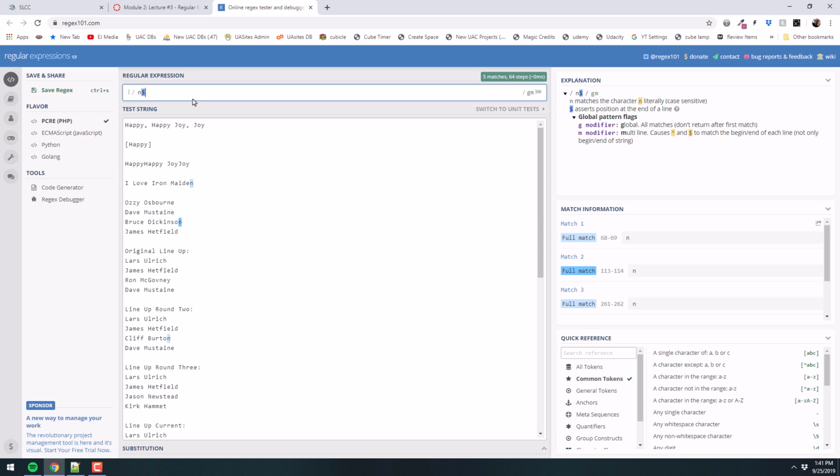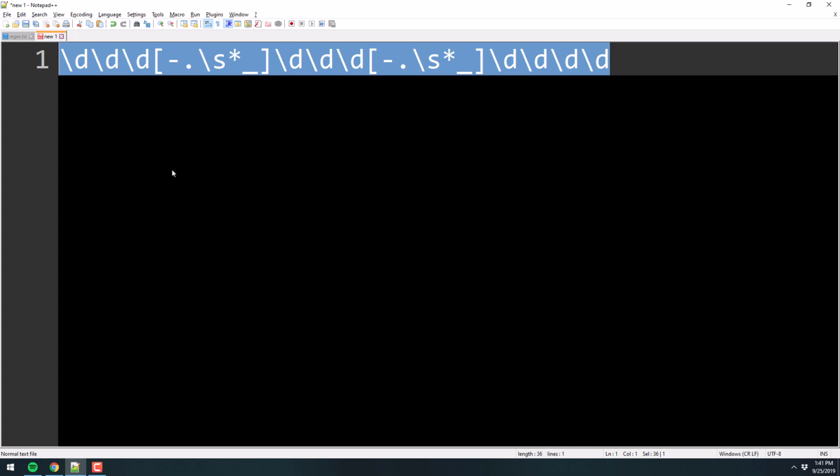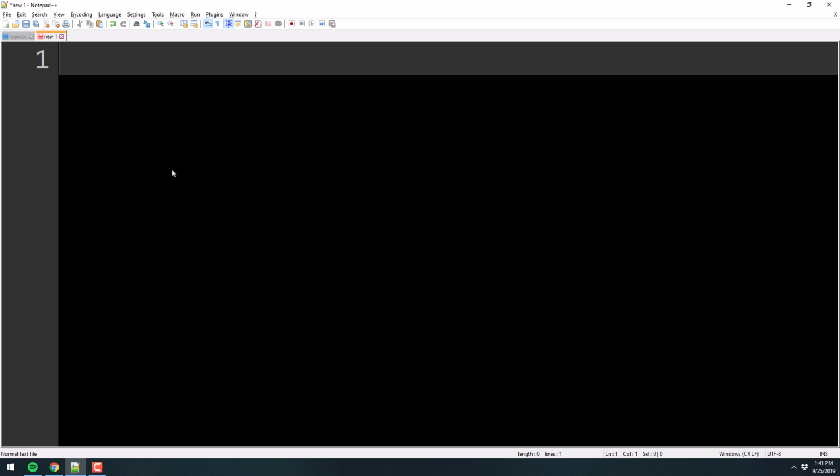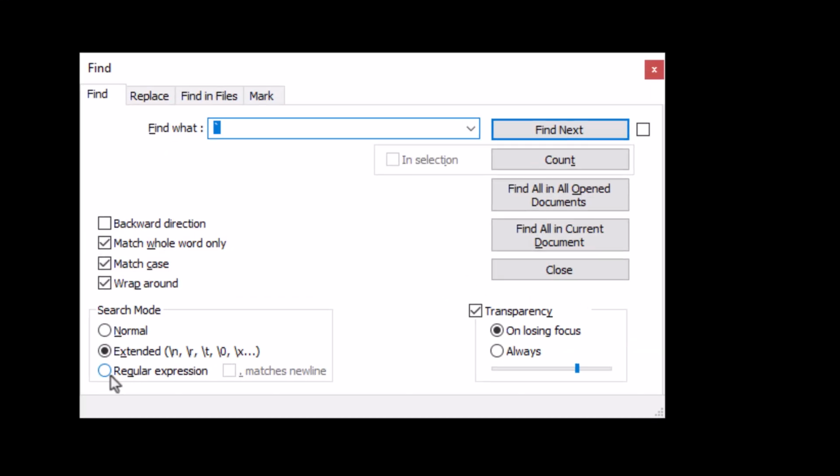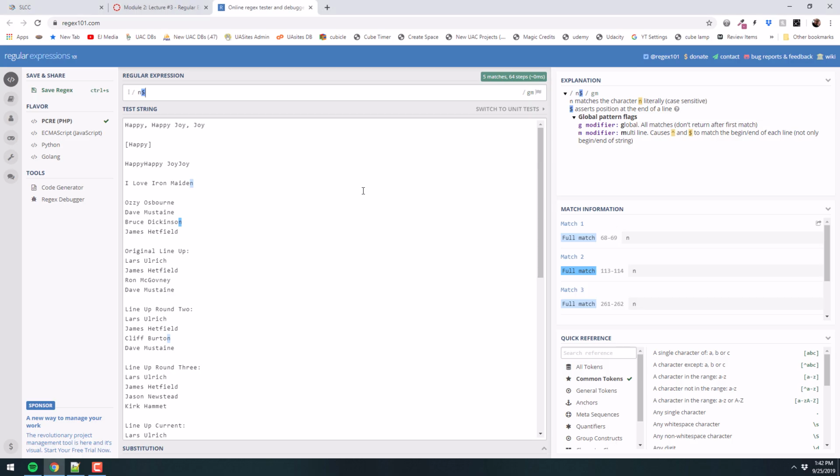We're going to take a quick little pause here and tangent for just a minute before we cover the next subject. You look in something like Notepad++, and I want to do a search. Notice here in my search, I can actually use regular expression right here. I can use regular expression, and whatever I put there, it'll search for that pattern. So this is everywhere. Sublime Text has this feature. In fact, Sublime Text has built into it a real-time thing like this page here, where I can open up a little command thing in Sublime Text and search real-time for patterns, right? This is used on the command line in Linux. You can do this kind of stuff.